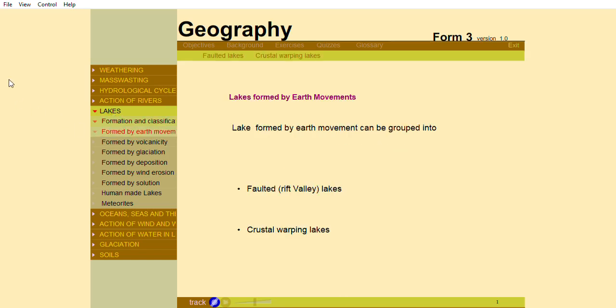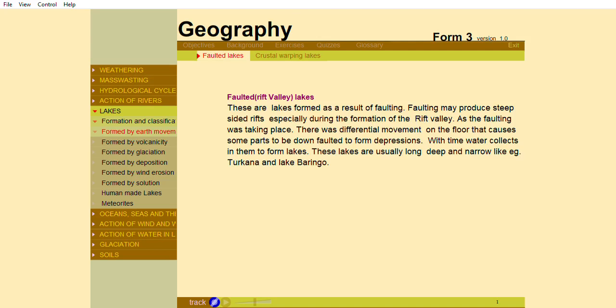Lakes formed by earth movement. Lakes formed by earth movement can be grouped into faulted or rift valley lakes and crustal warping lakes. Faulted or rift valley lakes. These are lakes formed as a result of faulting.